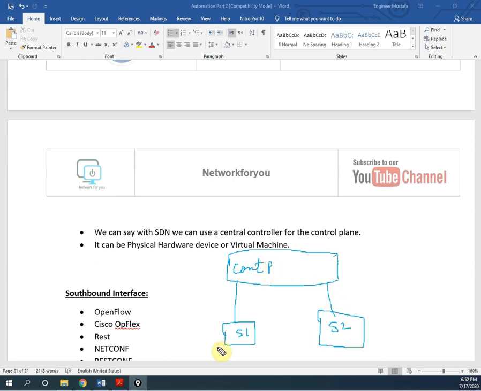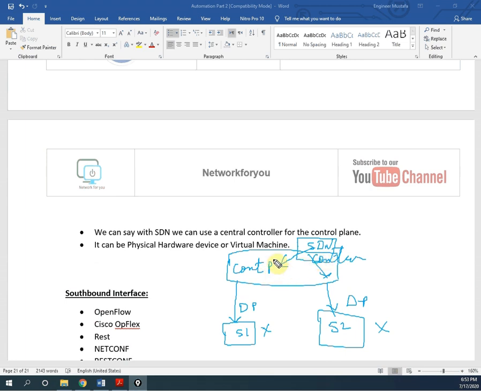Before, each device had its own control plane, but now we move the control plane out. We have the data plane here and here, but the control plane moves here, where we have the software defined network SDN controller. With the help of the controller we will give the instructions to these switches. They don't have the control plane now. The control plane is under the control of the SDN, and the SDN gives the instructions for whatever operation needs to run. So this will be very fast.